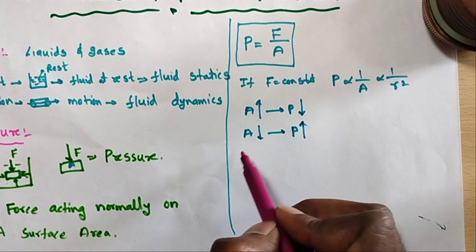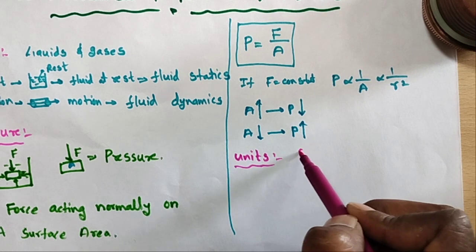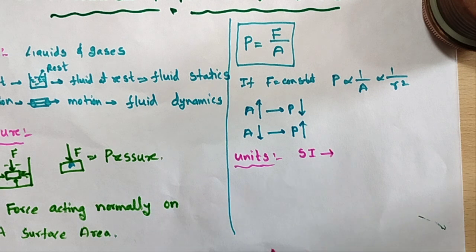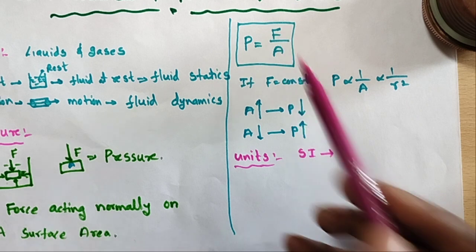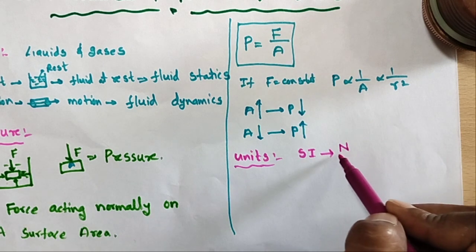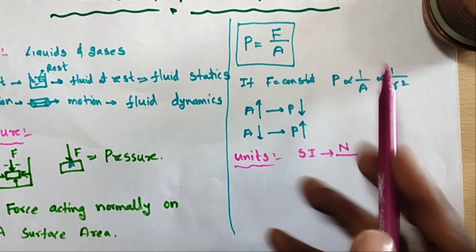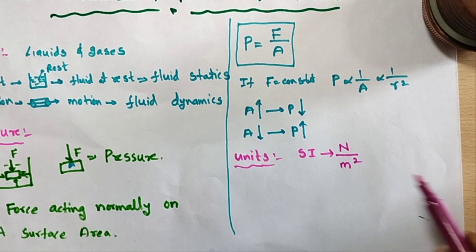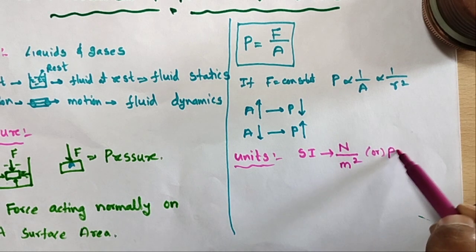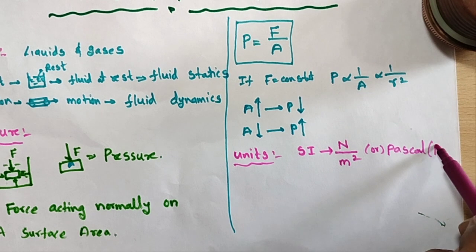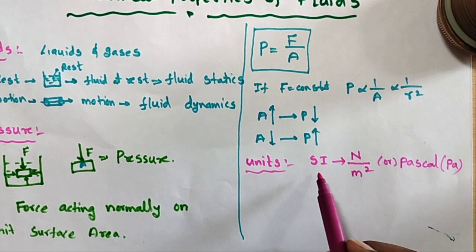And here what are the units? First, the SI units. The pressure is equal to force per unit area. What is the unit of force? Newton, we know that very well. By area of cross section, meaning area. What is the unit of area? Meter square. So what is the SI unit? Newton per meter square is called Pascal. Pa indicates Pascal. So this is the SI unit.